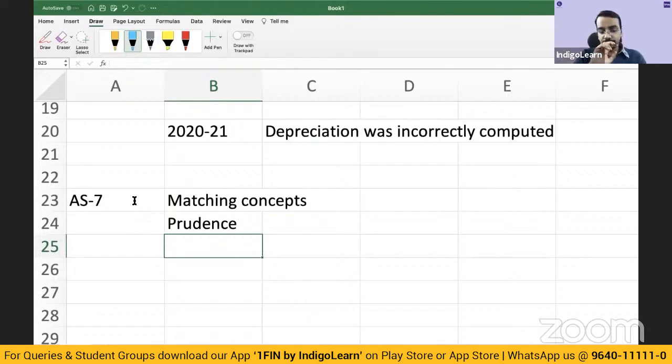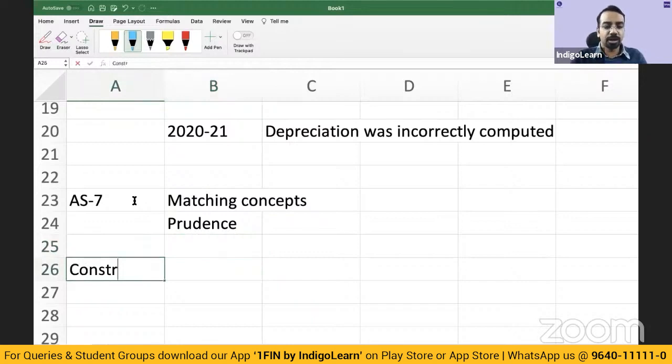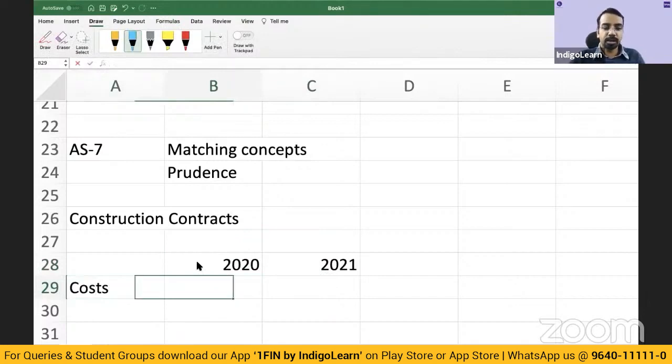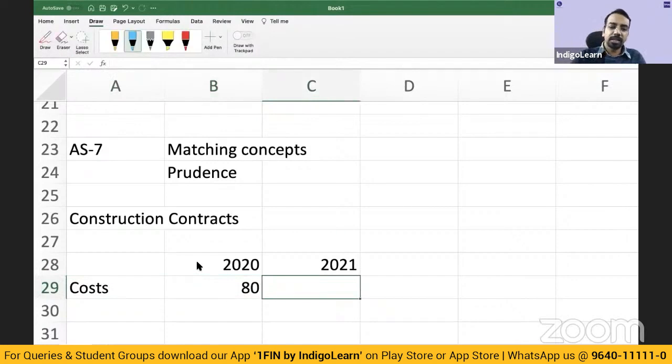Just to give you a perspective, AS 7 applies to construction contracts. Say, for example, you are a builder and you have taken up a contract. There are 2 years, 2020 and 2021. In 2020, you have taken up a contract and you are incurring certain costs. Let us say you are expecting that you will incur a cost of 80 crores, and next period you have incurred a cost of, let us say, 75 crores.